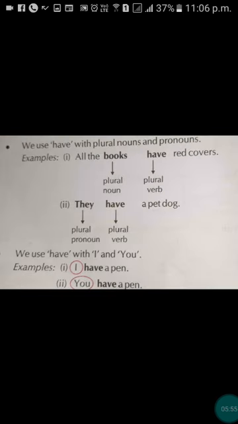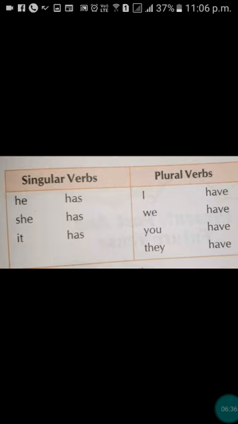Similarly, in the next sentence, we use have with a plural noun or pronoun. Have जो है हम plural noun और pronoun के साथ use करते हैं. All the books have red covers. All the books, so here all the books plural noun है ये. We use have with a plural noun. They have a pet dog. They is a plural pronoun. We use have with they. Okay. We use have with I and you. हम हमेशा I और you के साथ have use करेंगे. I have a pen. You have a pen.